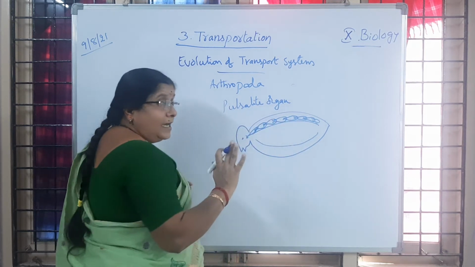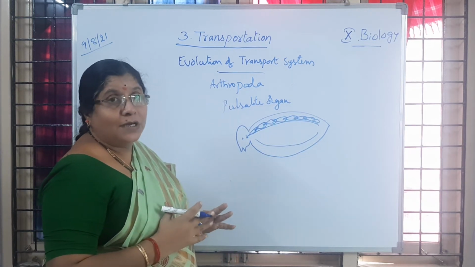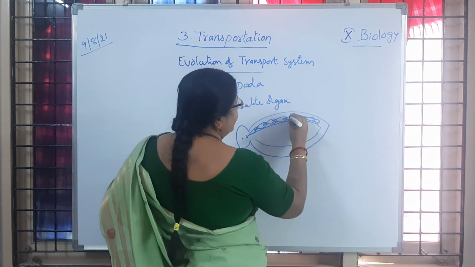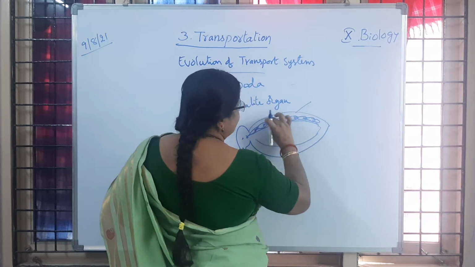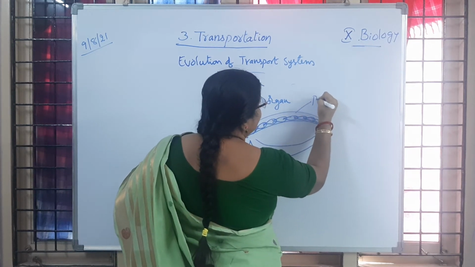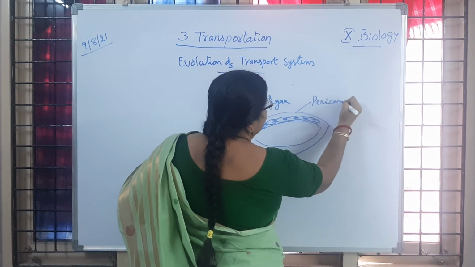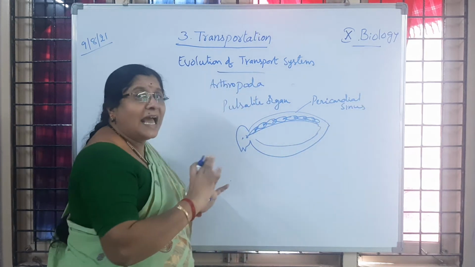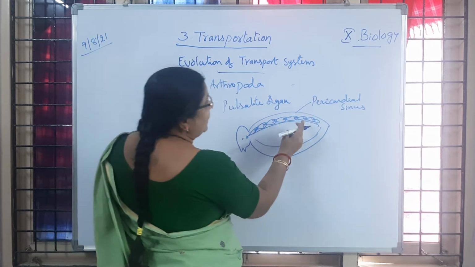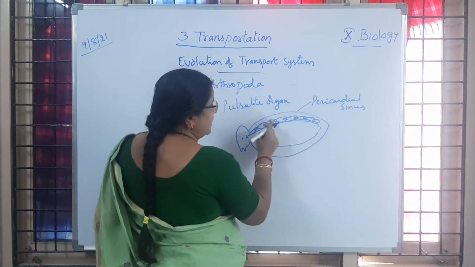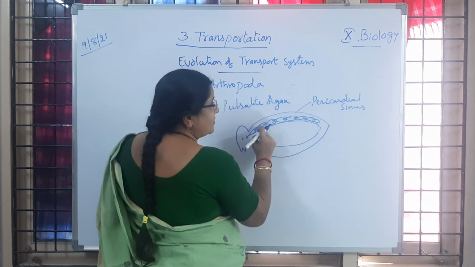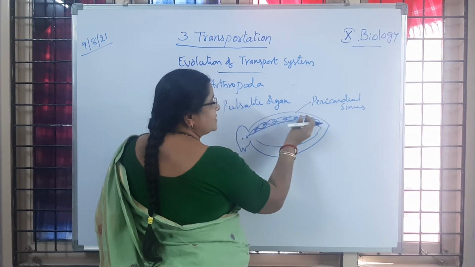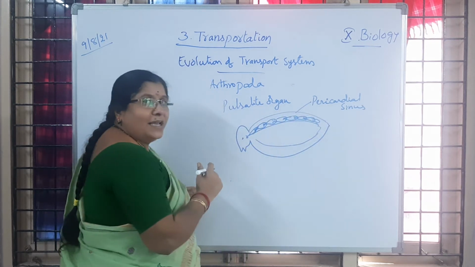If we observe, it is open spaces we are going to observe. Is it clear to you? Inside that body cavity, we observe open spaces. This entire space, we call it a pericardial sinus. Sinus means cavity. Is it clear to children? So why is it called pericardial? Because heart-like, pulsatile structures are present here. The open space where the heart is present is called the pericardial sinus.